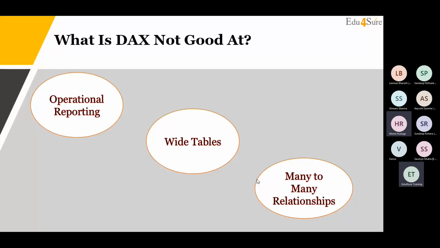Wide tables, DAX never prefers wide tables. This is the reason we follow star schema and we have very, very few columns in each and every table. Rows is not a problem. Many-to-many relationships: you have already seen that we always prefer that all the dimension tables have just one primary key, not multiple, so that we have one-to-many relationships. Many-to-many relationships are not supported by DAX at all.